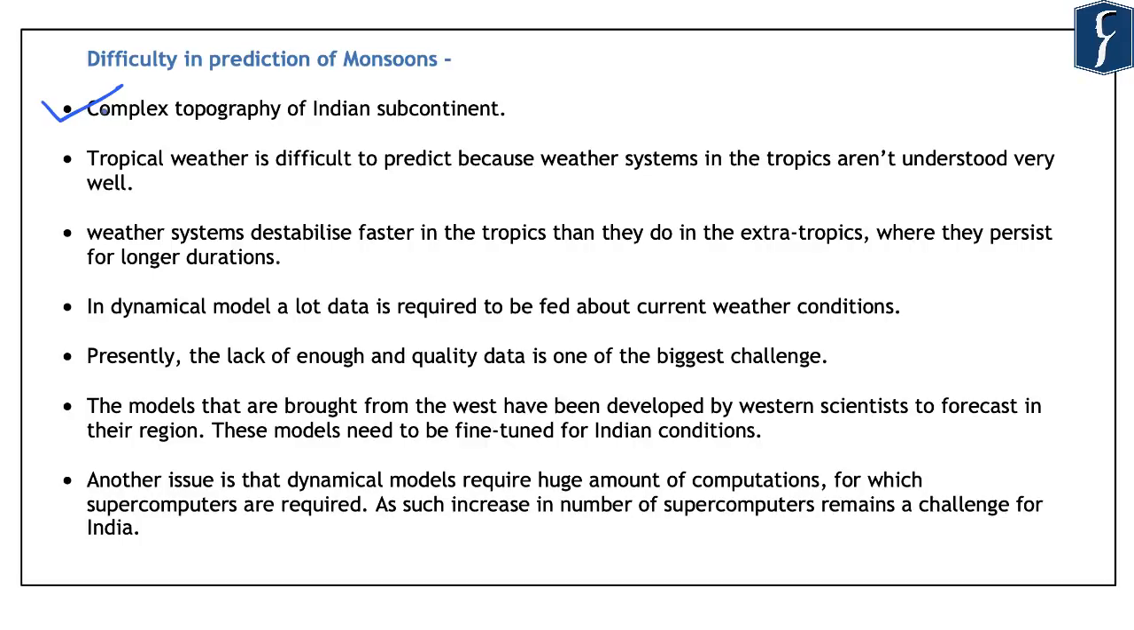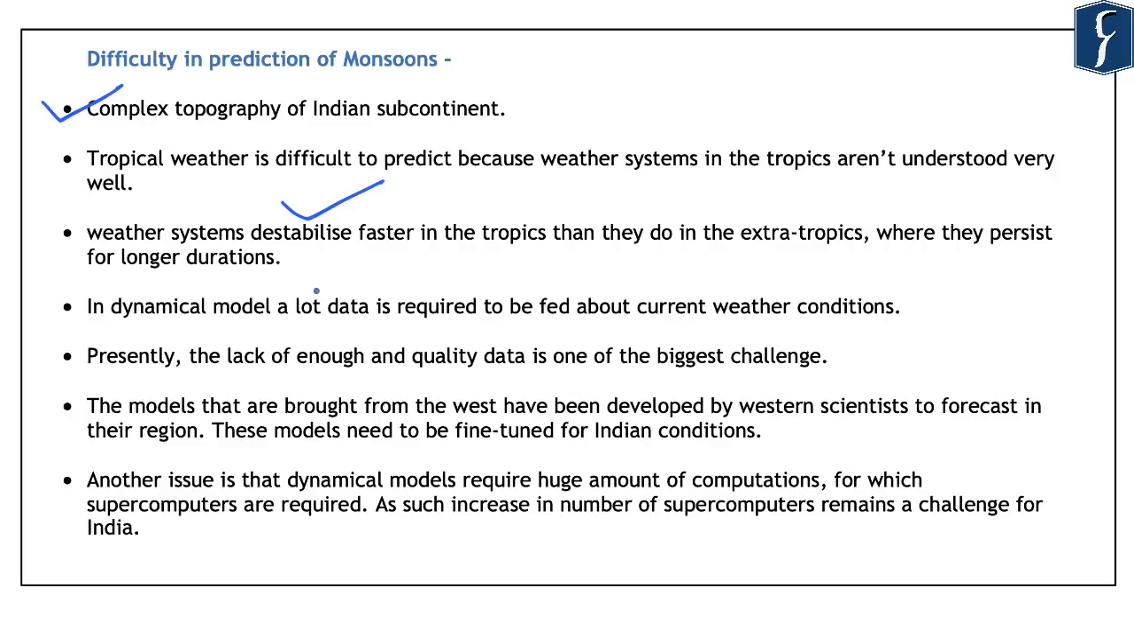And there is difficulty in prediction of tropical weather systems because tropical weather systems have not been understood very well as of now. One of the difficulties in predicting tropical weather systems is that they destabilize very fast. If you compare tropical cyclones with temperate cyclones, you will find that it is easier to predict temperate cyclones because they are relatively stable and have a clearly defined direction, etc. However, in tropical areas, the weather systems destabilize faster and are present for a very short period of time.